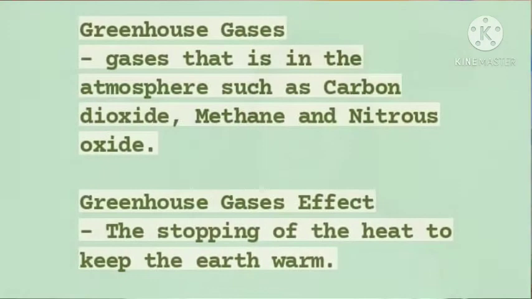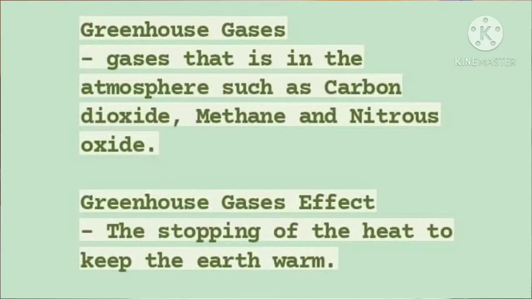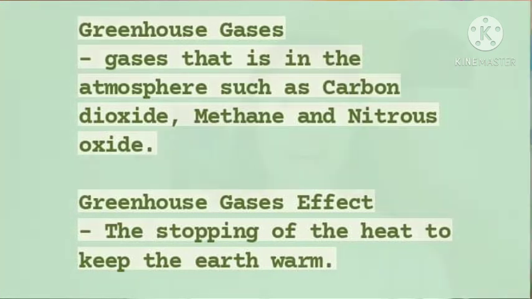In summary, the greenhouse gases are the gases that we can find in the atmosphere: the carbon dioxide, the nitrous oxide, and the methane. These greenhouse gases form a layer around the earth. So as I have said earlier, the stopping of the sun's heat to keep the earth warm is what we call the greenhouse effect.